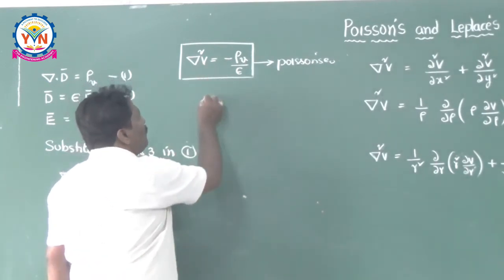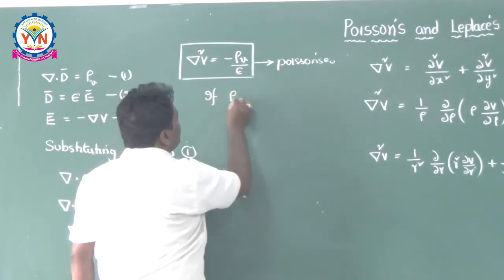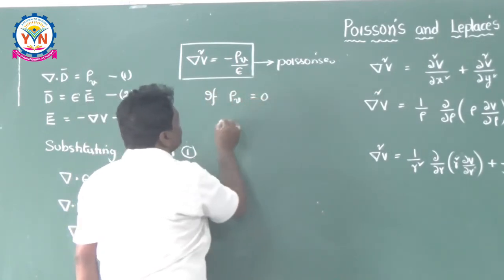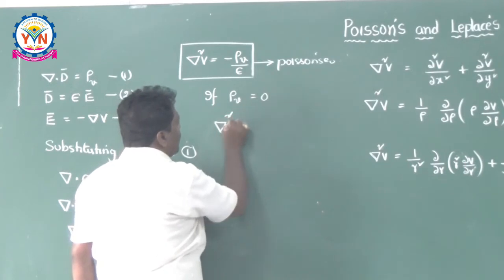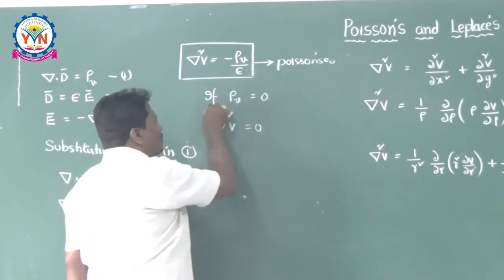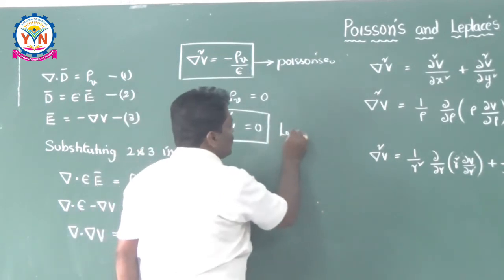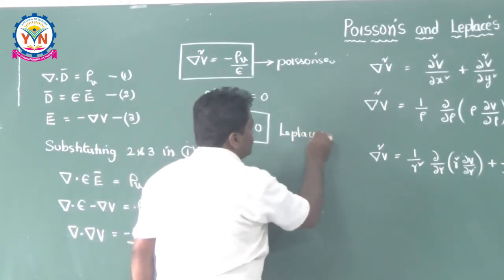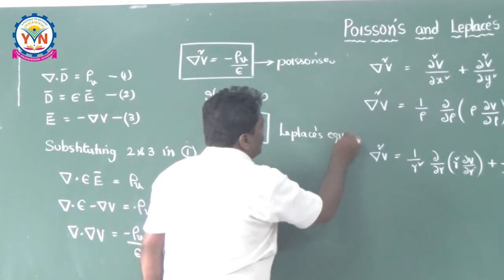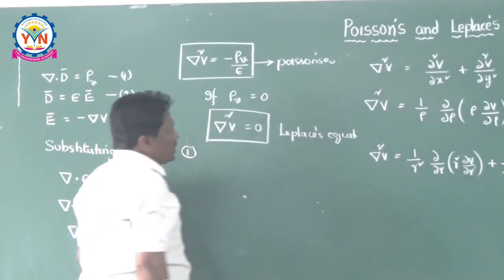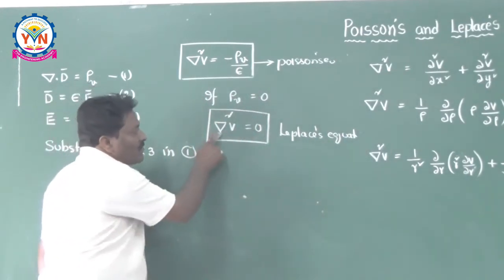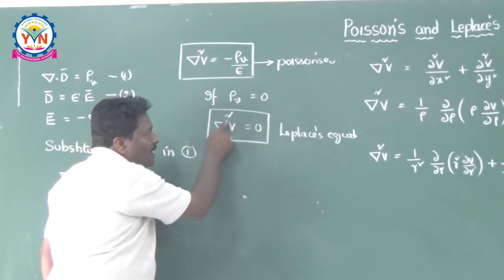But now, if you make only the volume charge density rho v equal to 0, then I can say del square V is equal to 0, which is nothing but Laplace's equation. Del square V is equal to 0 means squared del operator.